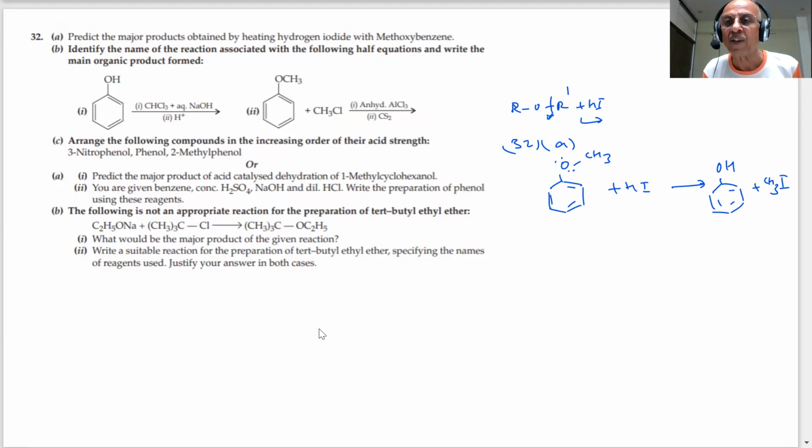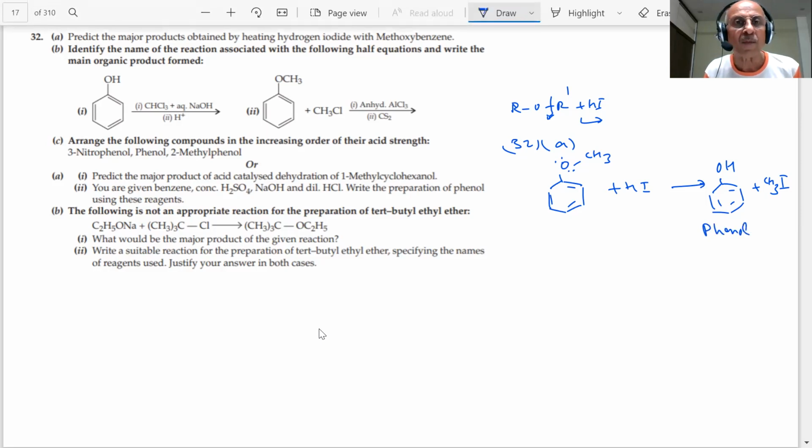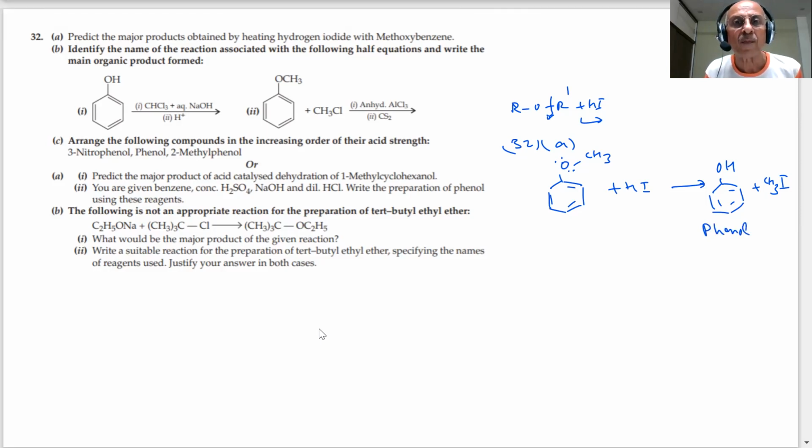Because this bond is going to break, not this one. So methyl iodide and phenol, student. This is our phenol, and that is our iodomethane. So methyl iodide, and what you get is phenol. This is the answer of the A part, student.